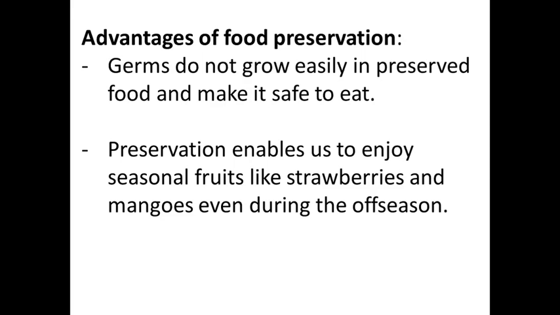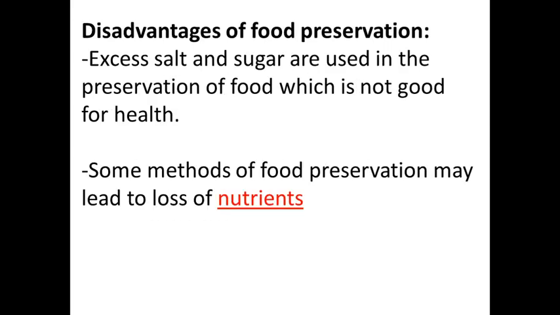See the advantages. Which is the first one? The germs cannot grow easily and that makes the food safe to eat. Means if the germs are not there, we can safely eat that food. Second, preservation enables us to enjoy seasonal fruits. Means if a fruit is available only in a particular season, with the help of food preservation methods we can enjoy those seasonal fruits and seasonal vegetables.